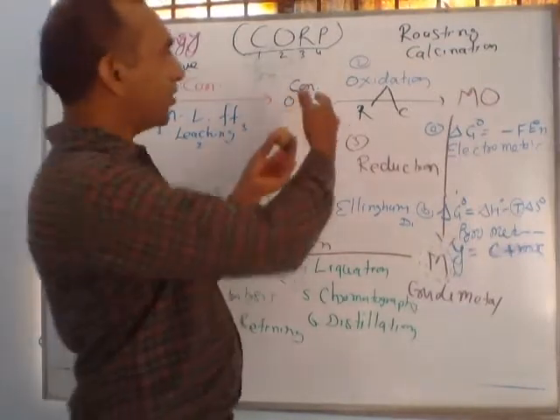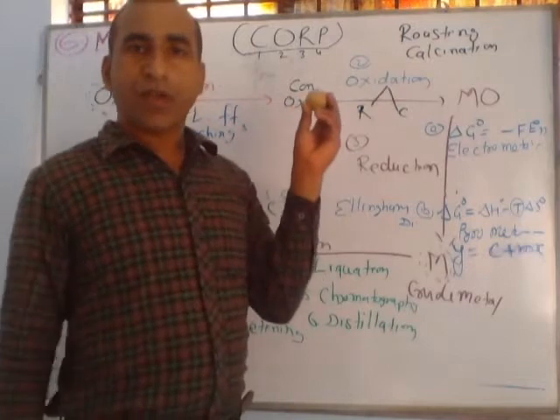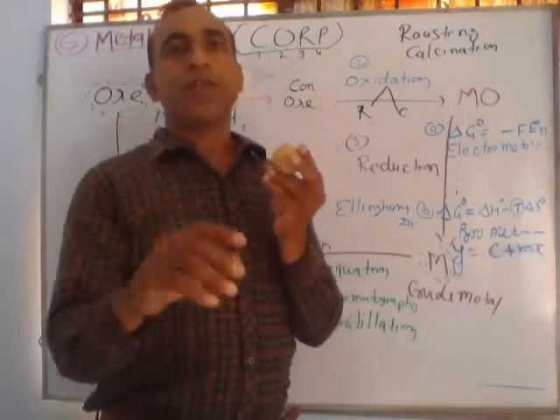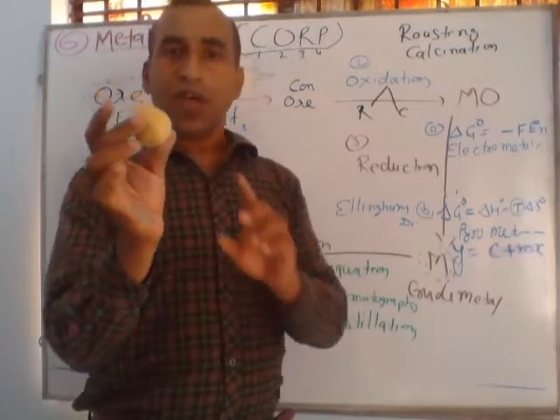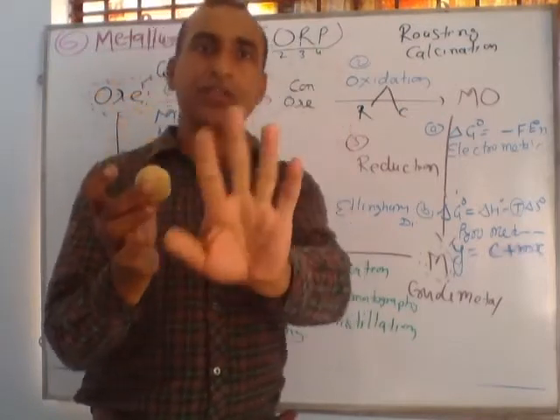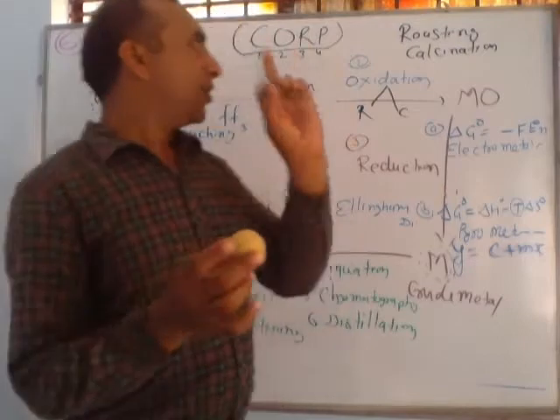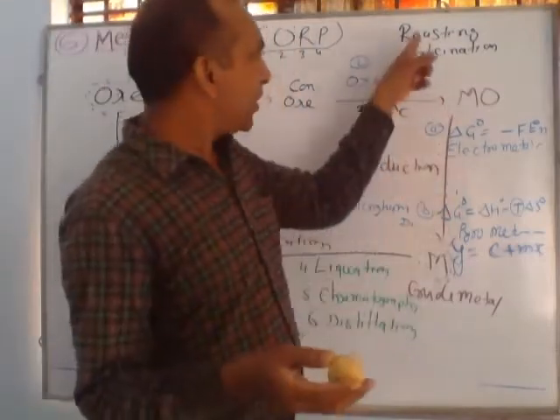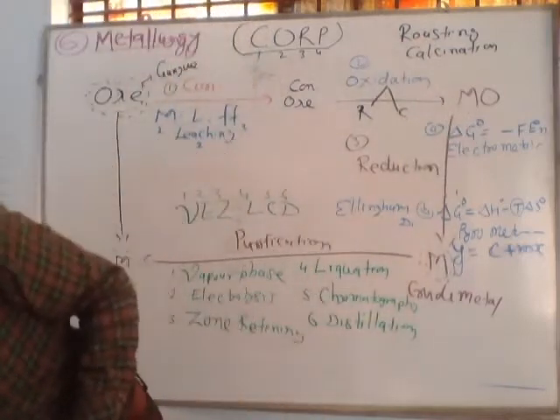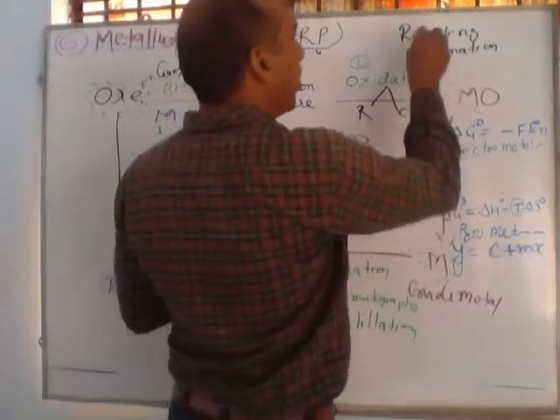After concentrating the ore, we use oxidation. In the oxidation process, we heat this concentrated ore in presence, otherwise in absence, of oxygen. Remember, if we are heating this concentrated ore in presence of oxygen, the process is called roasting.